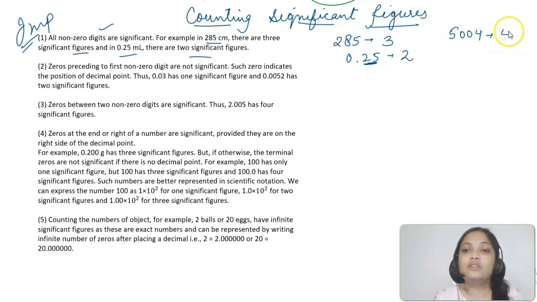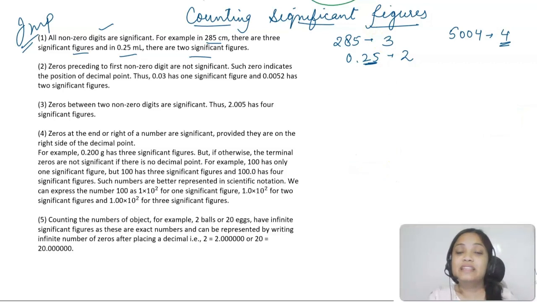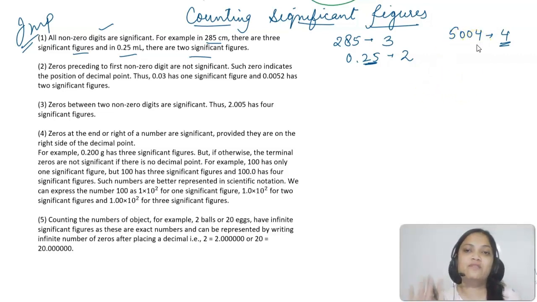Okay. So now there are four significant figures. Now you will say, ma'am, here we have two zeros also. But if these zeros are there between two non-zero digits, then they become significant. Alright. So it's 5004. So here we have four significant figures. Similarly, 2.05, I have three significant figures.